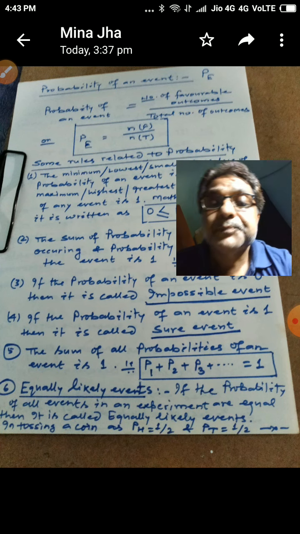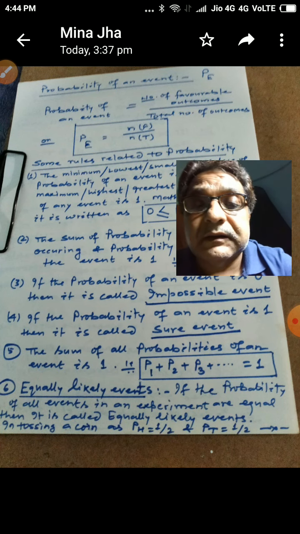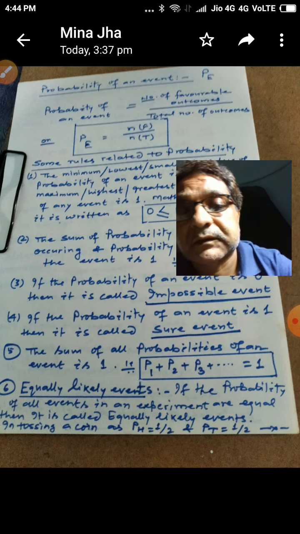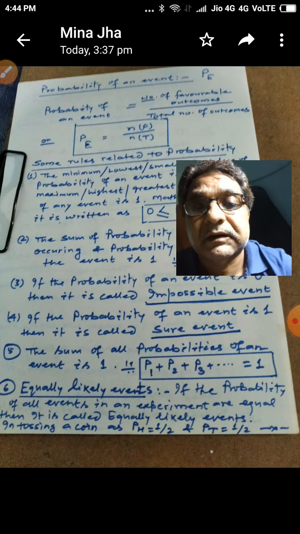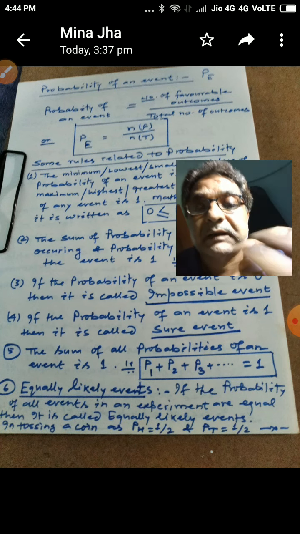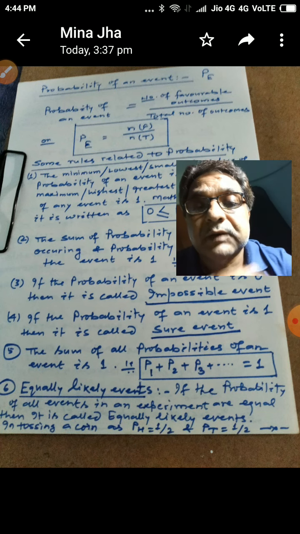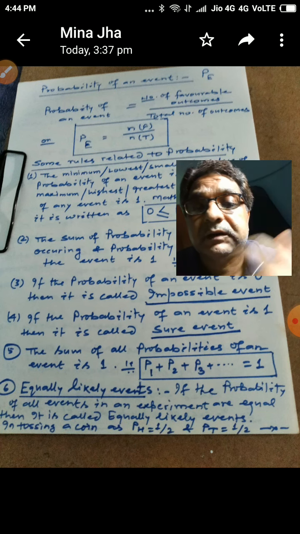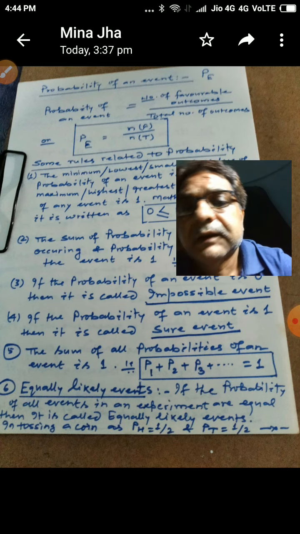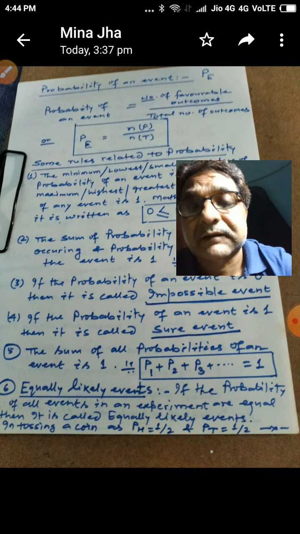Next, suppose in an activity many events are occurring, and you have calculated the probability for each event respectively, say p1 for the first event, p2, p3, p4, p5 and so on. Many events are there in that experiment.